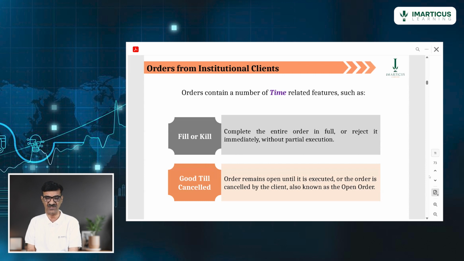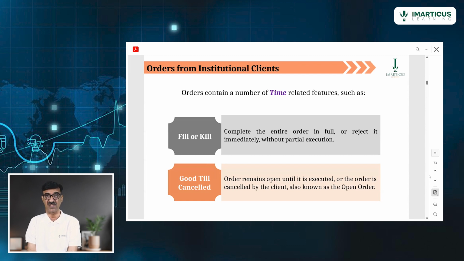Then there is GTC. What is the full form of GTC? It's given here. Good till cancelled. Order remains open until it is executed. That means the order is cancelled by the client or it will remain an open order. Open order means pending, not executed. Under GTC, there are GTD.